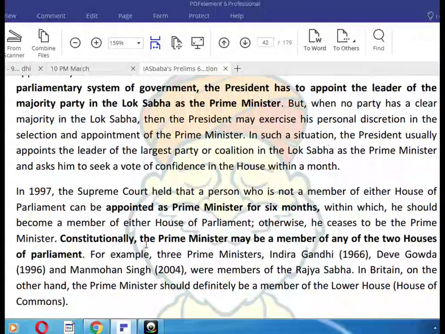Constitutionally, the Prime Minister may be a member of either of the two houses of the Parliament. For example, Prime Ministers Indira Gandhi, Deve Gowda, and Manmohan Singh were members of the Rajya Sabha. In Britain, on the other hand, the Prime Minister should definitely be a member of the lower house.